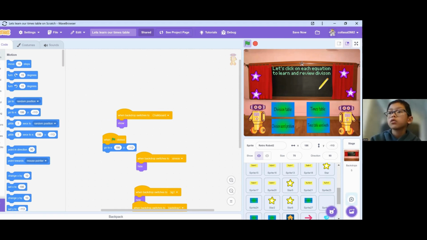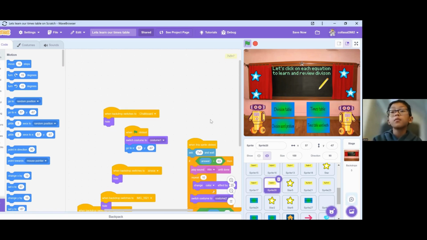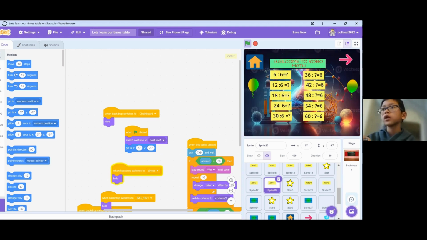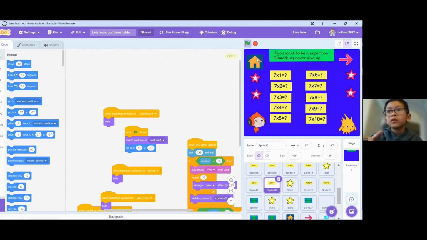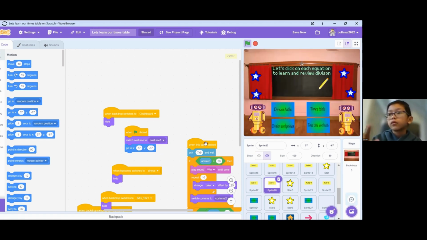For the blocks, select the division table, same like the times table, except it doesn't show in the science backdrop. It shows in the one I drew. So yeah, the block.